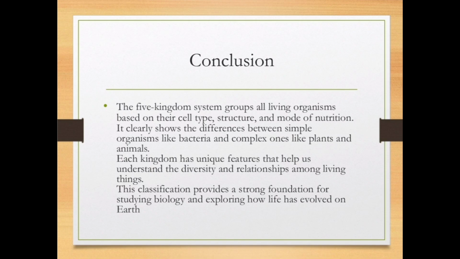Each and every kingdom has its own unique features and it helps to understand the diversity and relationship between different organisms. This classification provides a strong foundation for studying biology and exploring the diversity in our surroundings, as well as the evolution. We can explain evolution also from the classification system.